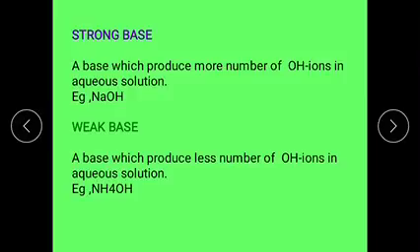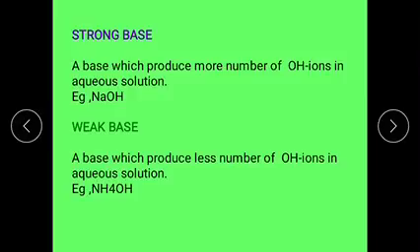And next one is weak base, a base which produces less number of OH minus ions in aqueous solution.